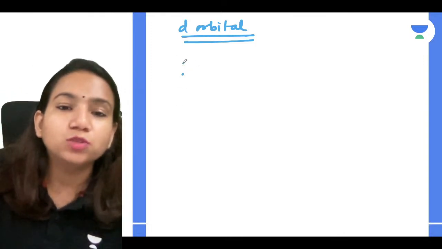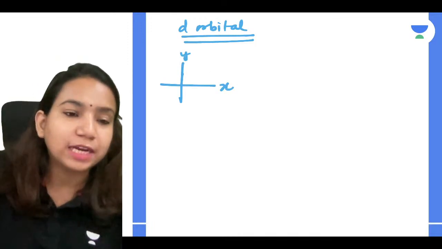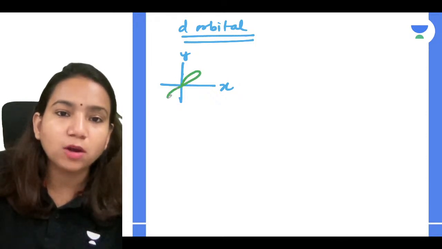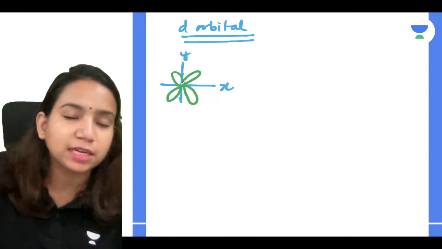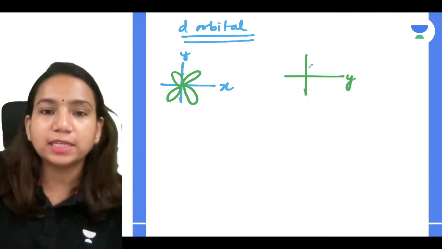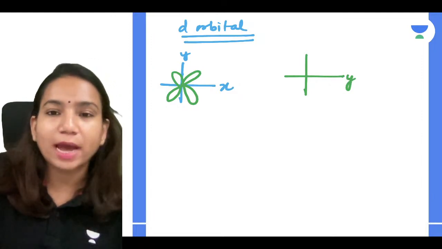What are those? d is a double dumbbell, right? So for the double dumbbell, first we can find non-axial ones, not along the x-axis or y-axis, like that you can relate. So dxy you can talk about. It can be found in dyz also, because it can be found in between the y and z axes also.